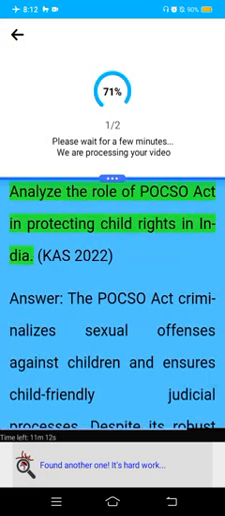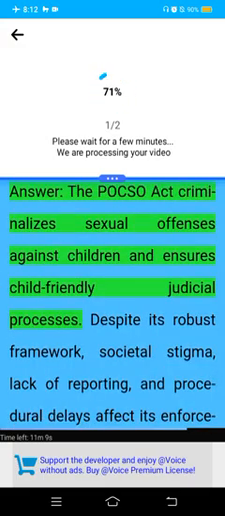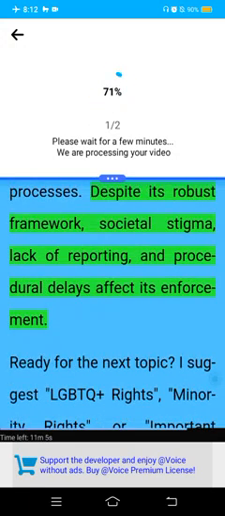Analyze the role of the POCSO Act in protecting child rights in India. CAS 2022. Answer. The POCSO Act criminalizes sexual offenses against children and ensures child-friendly judicial processes. Despite its robust framework, societal stigma, lack of reporting, and procedural delays affect its enforcement.